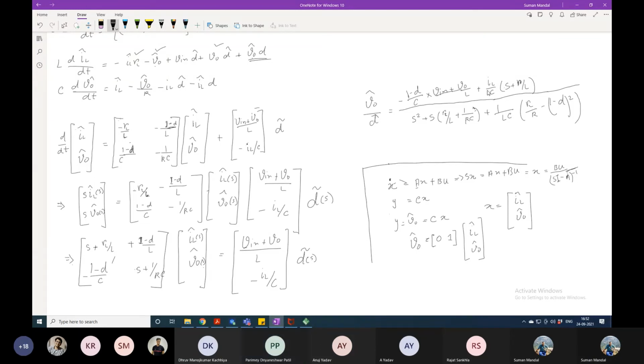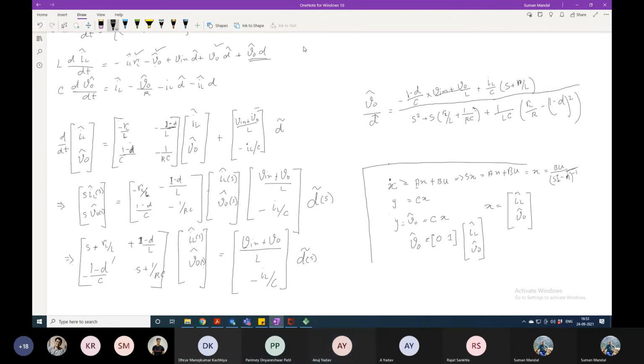According to my experience, here it should be minus. The first one was right because I think here also we will get a right half zero. Sir, yes, because when we take the inverse, I think Parimal forgot to take minus. So here I am taking minus.